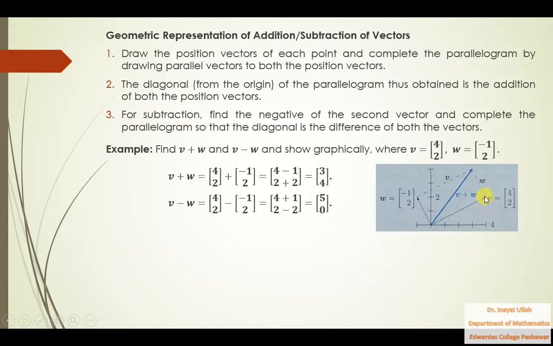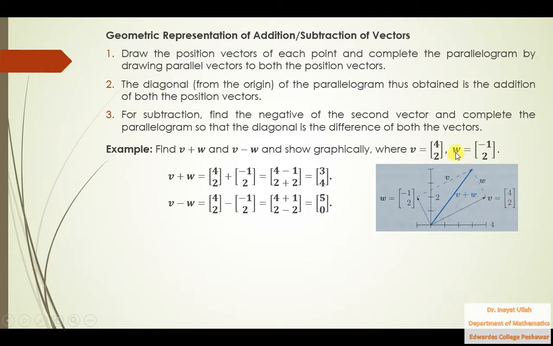So this point is 4 2. So draw a vector from the origin to that point, which is the position vector of 4 2, which is actually v. So v is equal to 4 comma 2.